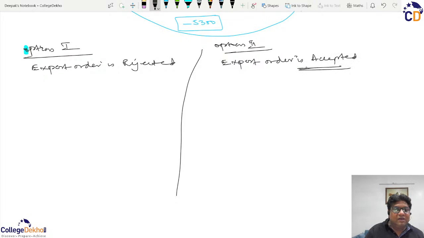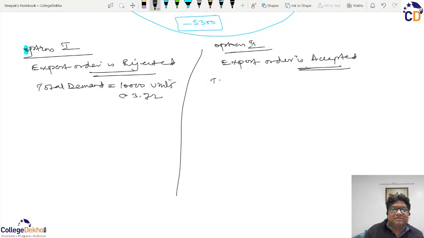If we reject the export order, then the total demand will be only 10,000 units at the price of 3.72.